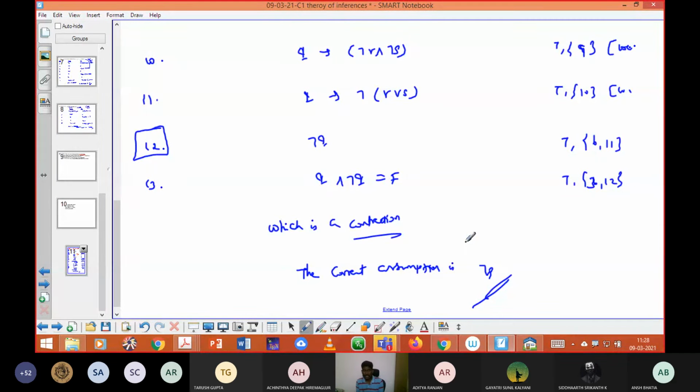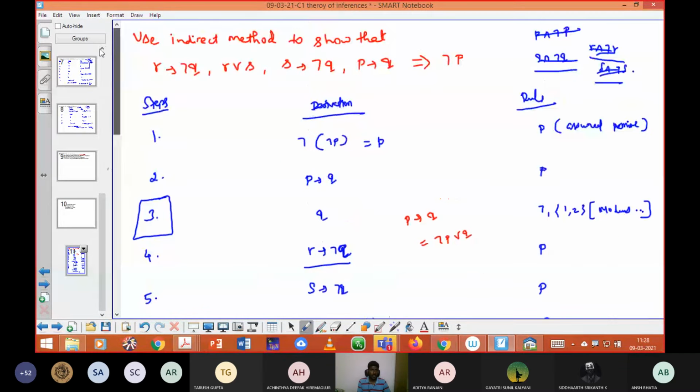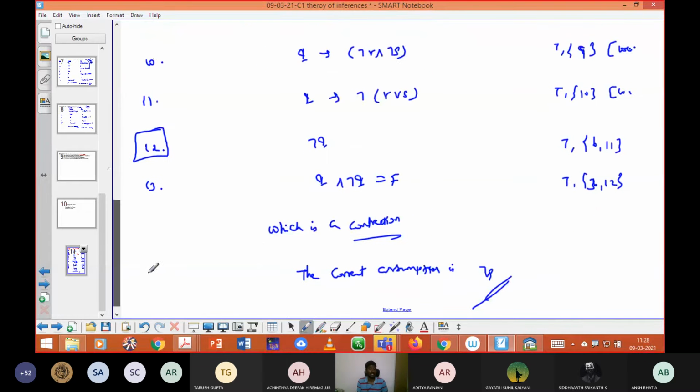But in this inconsistent case, you should not consider the assumed premise in the first step. You need to consider only the given premises and proceed with the problem until you are getting the answer as false. Okay, I hope you have understood the problem.